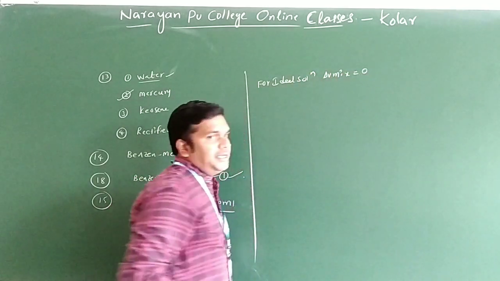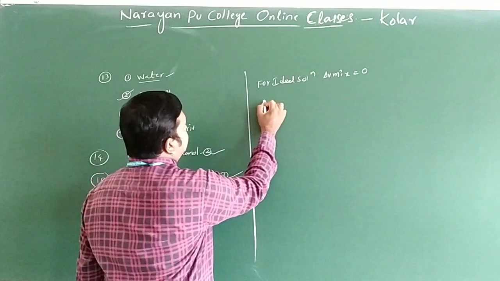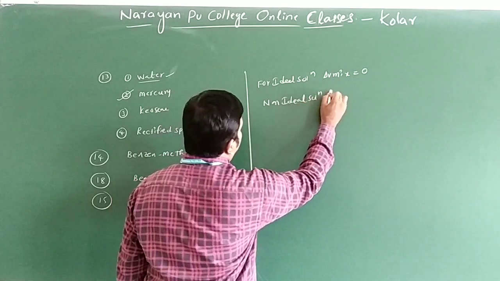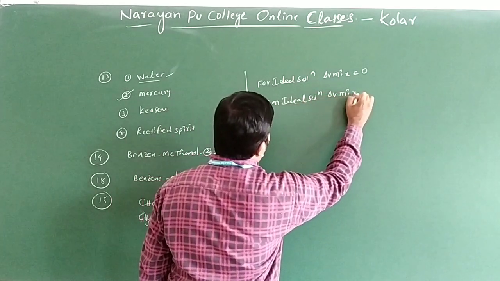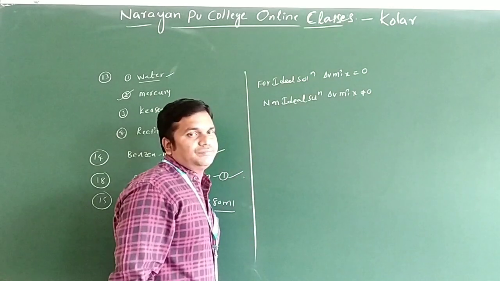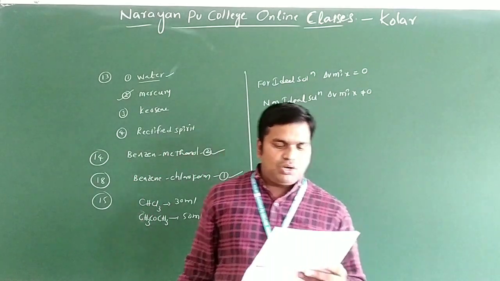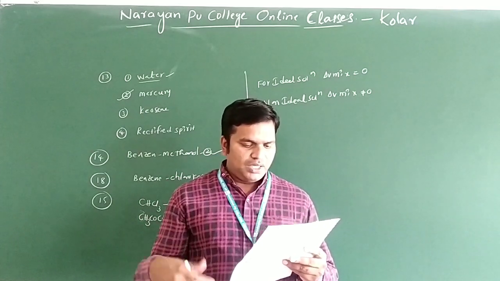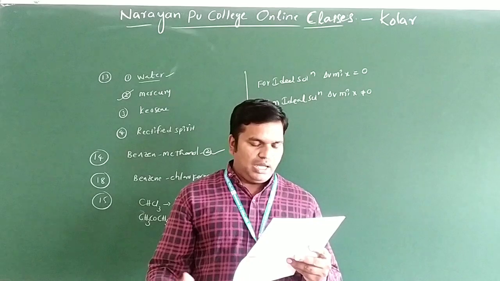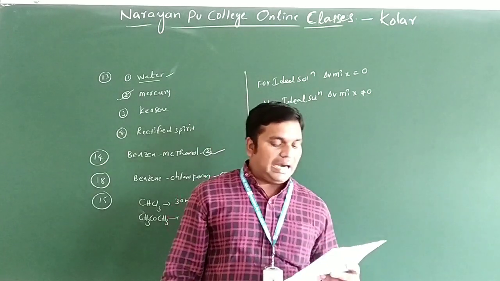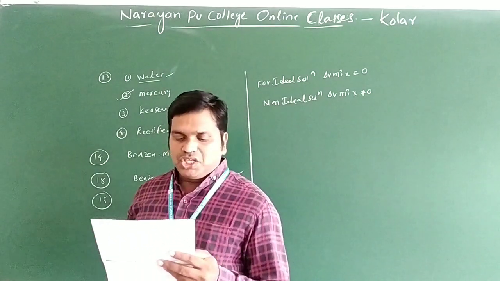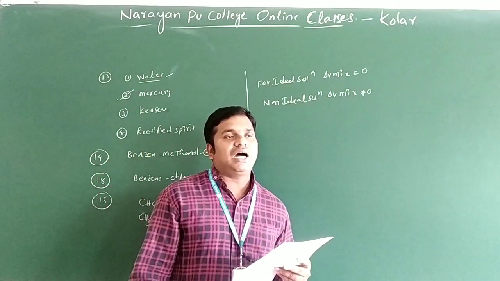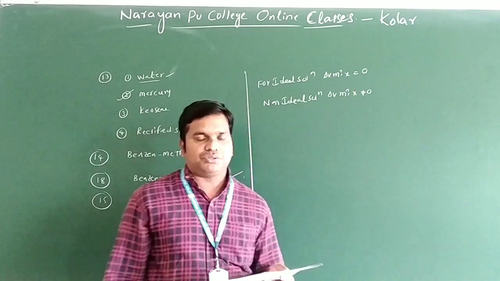For a non-ideal solution, delta V mixing is not equal to 0, and delta H mixing is not equal to 0. It may be less than 0 or greater than 0. Generally, for this solution mixing, delta H mixing is less than 0.